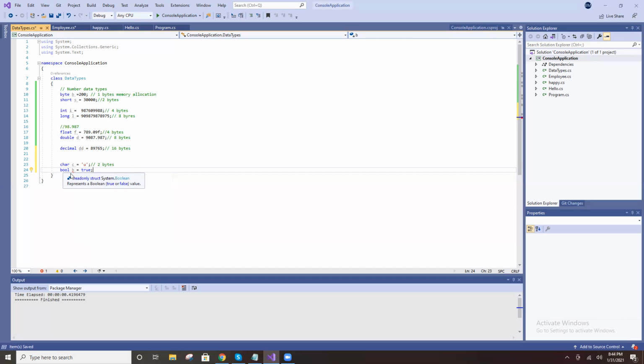Now boolean. You can store true or false, that's it. It is not possible to save numbers or any character. Boolean can accept only true or false. Character is one data type, boolean is one data type.